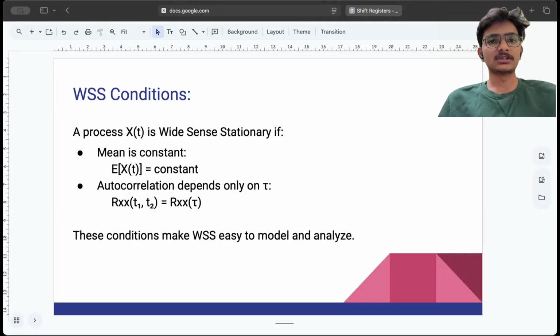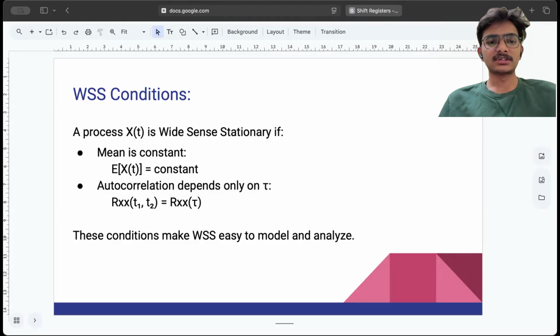So, as we know what wide sense stationary is, I will discuss the conditions for a process to be wide sense stationary. The first condition is that the mean should stay constant. We know that the mean can be represented as the expectation of x of t. So for a process to be WSS, the E of x of t value should be constant. And the second condition is that the autocorrelation depends only on the time difference, which is represented as tau.